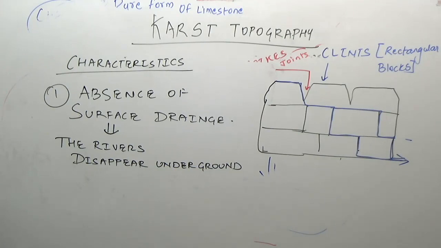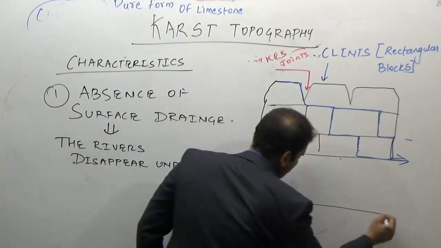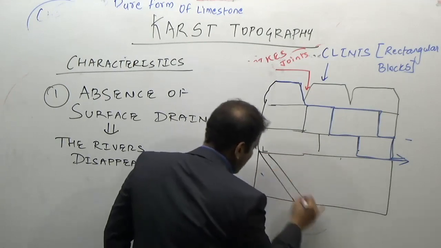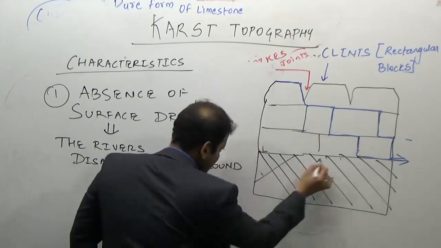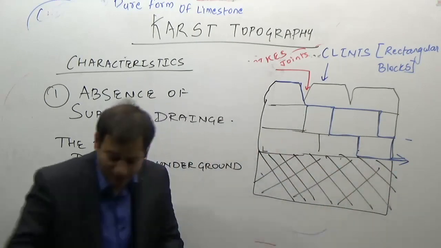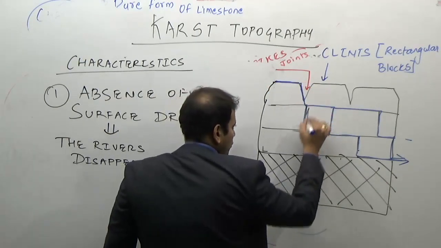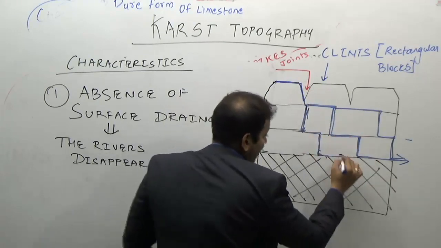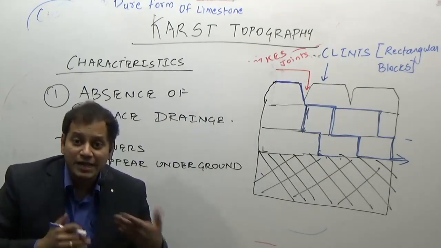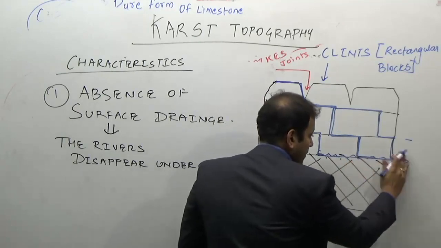But as you know, in some regions of the world, suppose the top layer is limestone rock, but below there is a basalt rock or any rock which does not allow the water to pass. In such regions, the water, after reaching underground through different joints, will come to this layer of basalt, and because it cannot penetrate through the basalt or any other impermeable rock, the water will then flow and come out suddenly from somewhere in between.